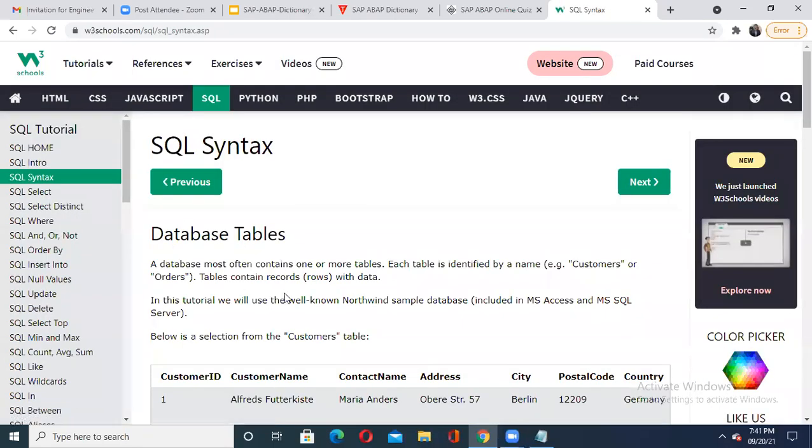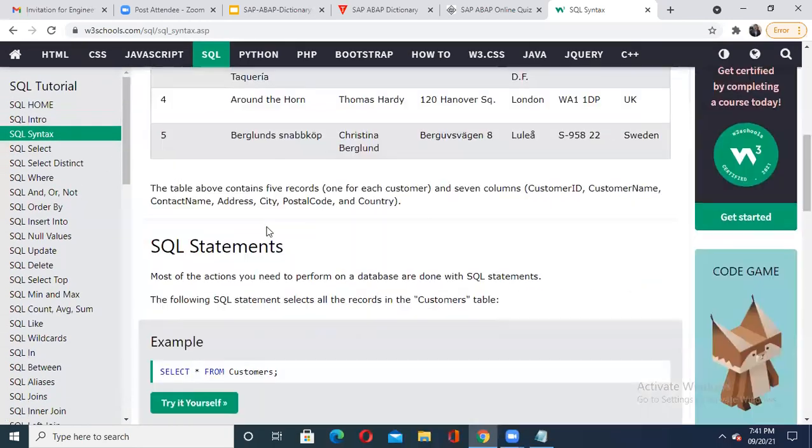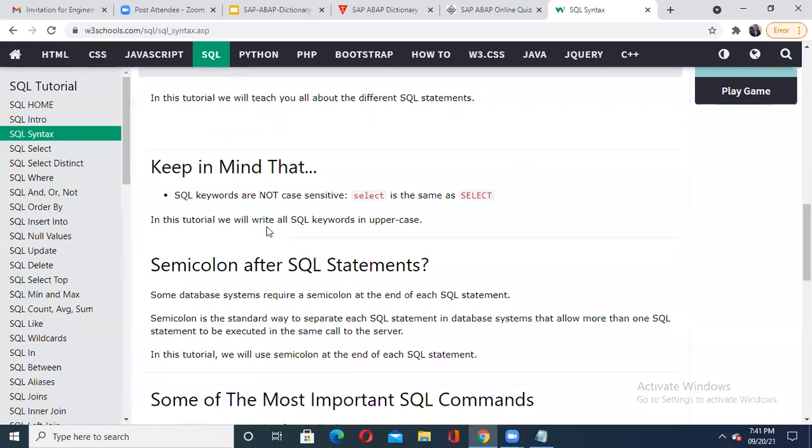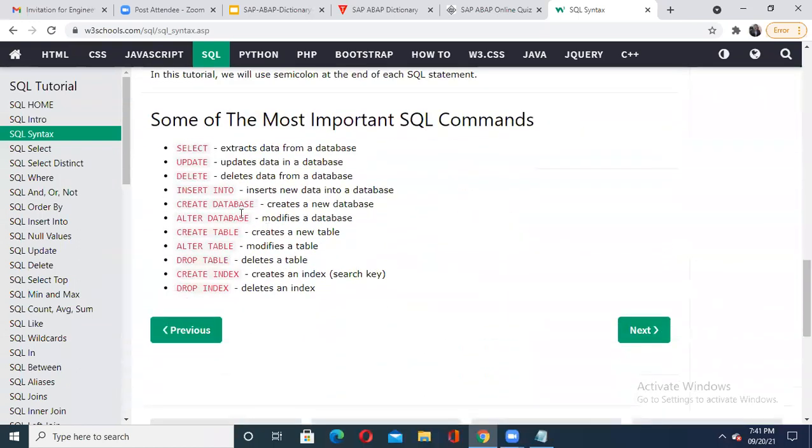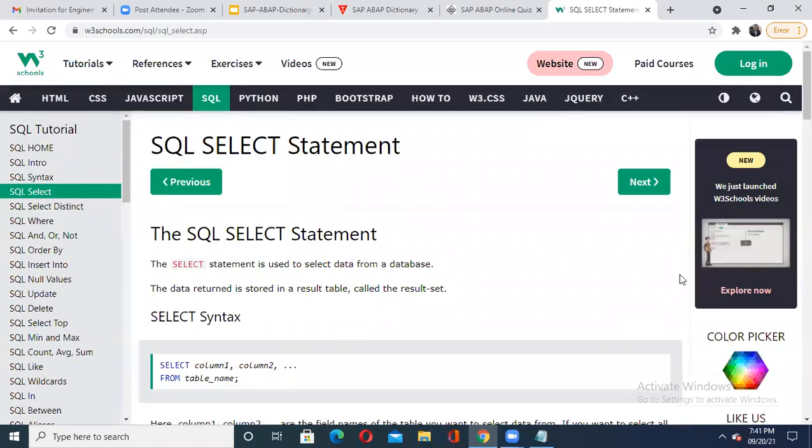Here a lot of examples are available, database tables and everything. We will not spend more time on it because our topic is different, but just as part of the discussion, let us see. Suppose a database table is given, with the SQL statement select star. I don't want to go for that. I want to show you the create table, which is used to create a new table. What is its syntax? Let us see.